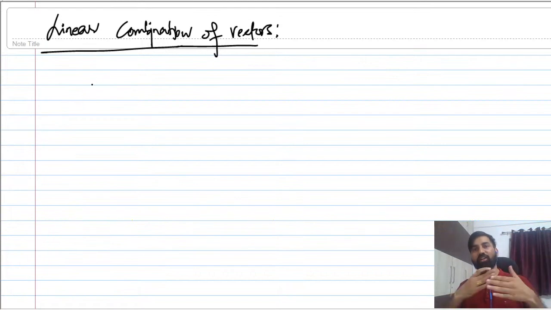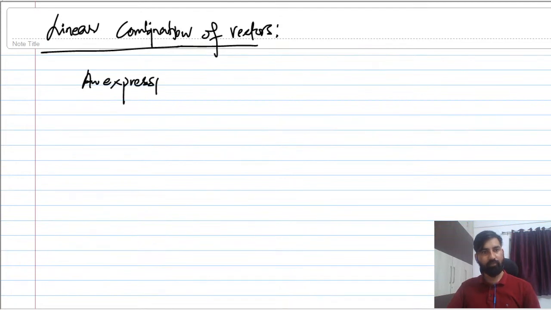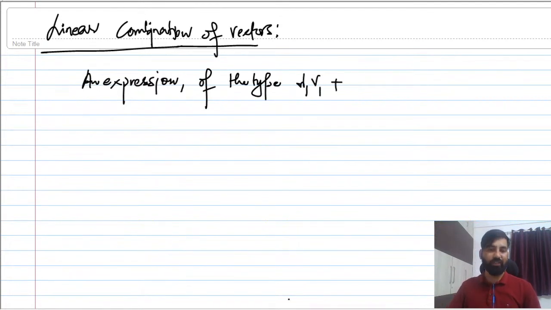Suppose we have got a system of equations. We always write the linear combination of column vectors, or you can say an expression of the type lambda1 v1. Lambda is just a constant.